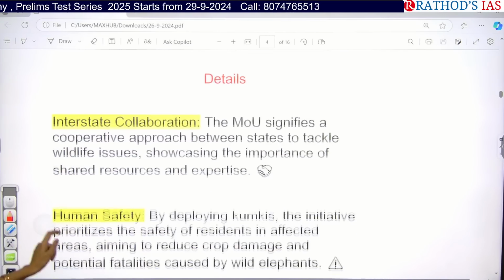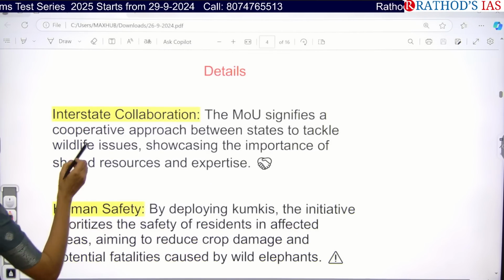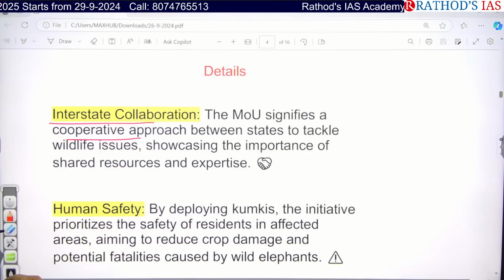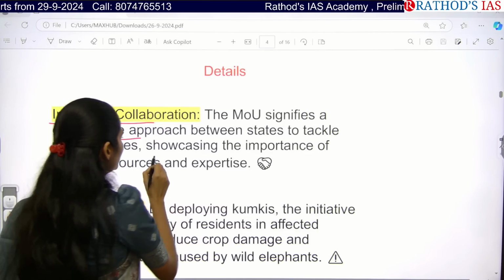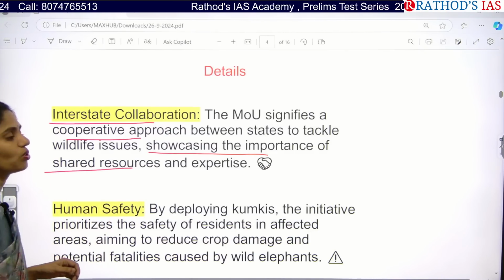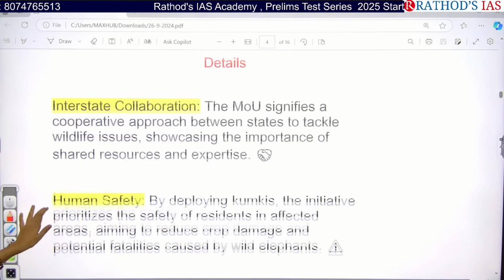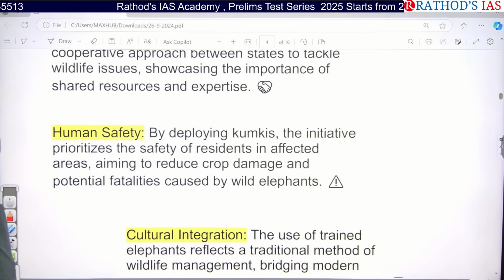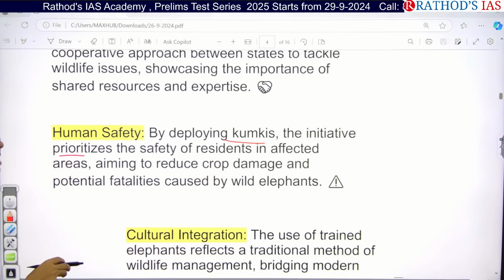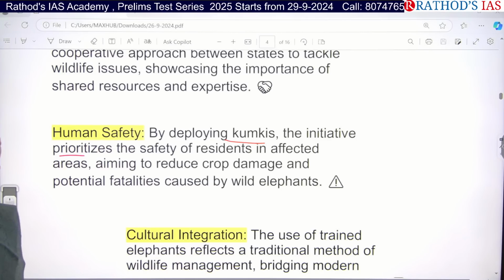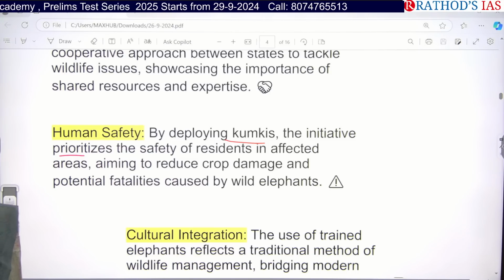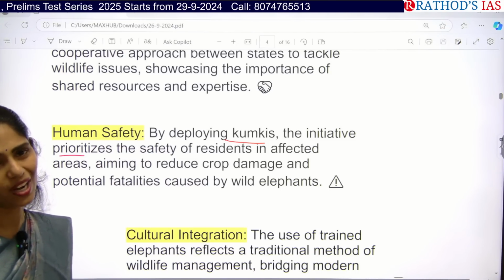Okay, so if you see the key points in this article, it says that yes, we are moving towards interstate collaboration. This will be very helpful for tackling wildlife issues, and this is also very important because it showcases the importance of shared resources and expertise. And this will also be very important for enhancing human safety. So we are deploying these kumkis. It is an initiative which prioritizes the safety of residents in affected areas, and they are focusing on reducing crop damage, and it will also be helpful for diverting wild elephants.